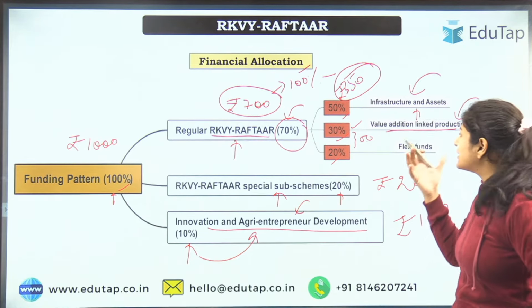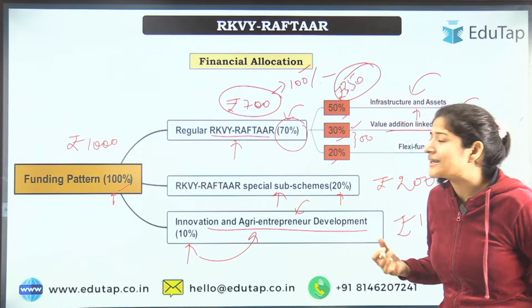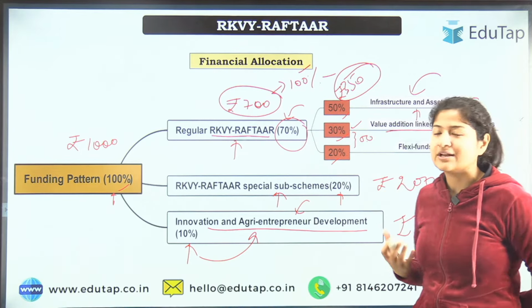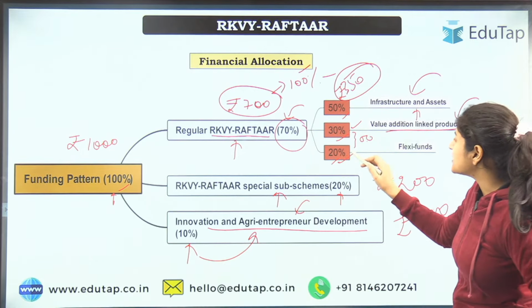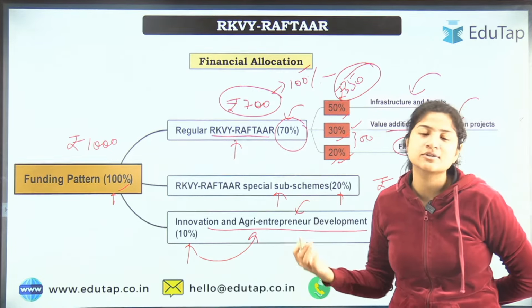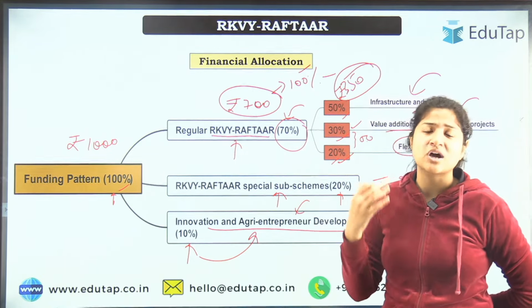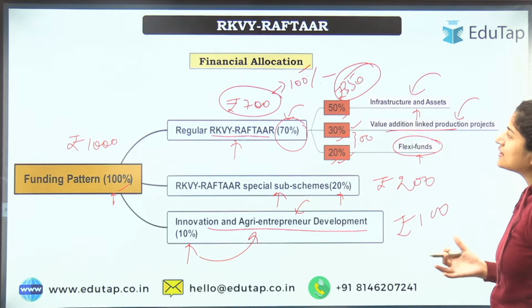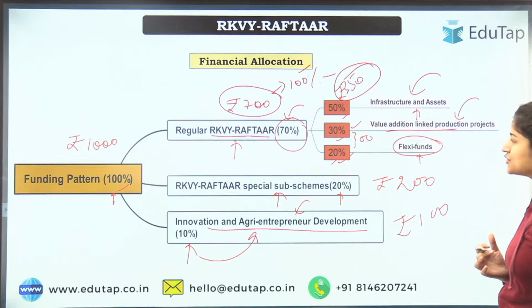I think it's clear, and I need not repeat it again. And if it's still not clear, you can comment down, I'll definitely reply. Next is 20% of the fund that will be used for flexi funds. Flexi means flexible. So these are flexible funds, they can be used accordingly, as the needs arise. So this is a financial allocation, and I hope it is clear to you all.